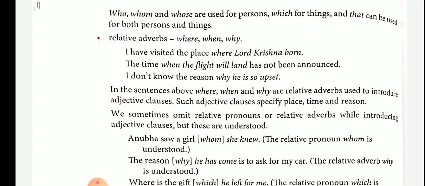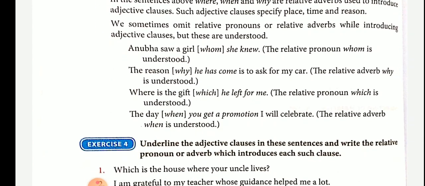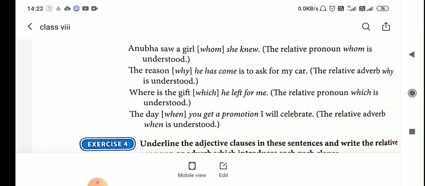We sometimes omit relative pronouns or relative adverbs while introducing adjective clauses, but these are understood. You know, sometimes it is not necessary to use relative pronouns. We omit it, but when we read the sentence, we can understand it is understood. Example: Anubhava saw a girl she knew. The relative pronoun whom is understood, so there is no need to put the relative pronoun whom there.